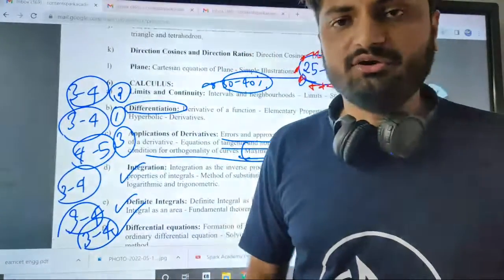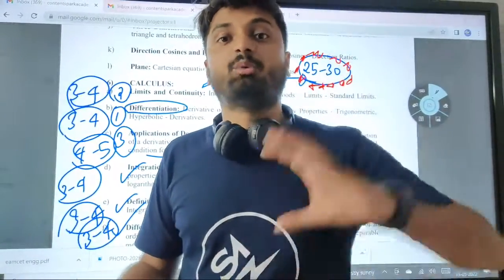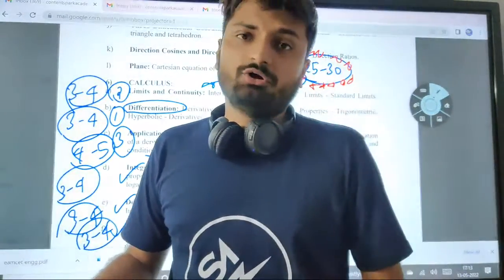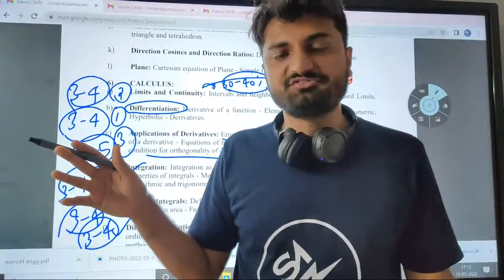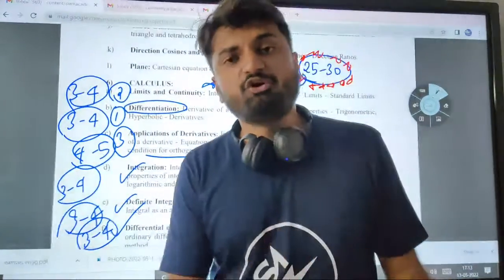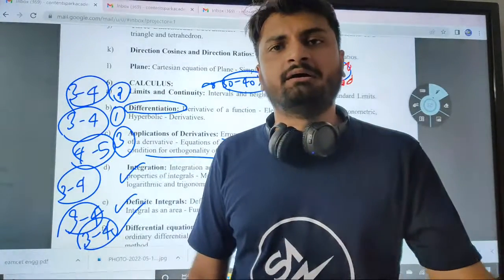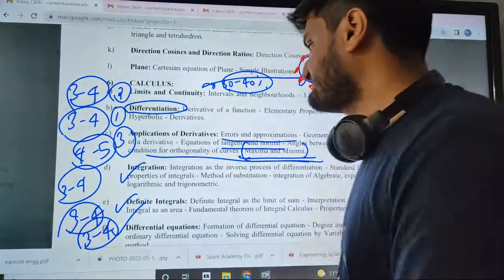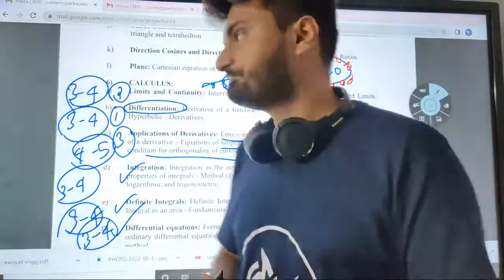And again, as I told you, in the last couple of years we observed that in a few slots they get more questions in geometry. 20 is the bare minimum which you can expect in calculus, sometimes 25 as well. 20 to 25 is the average. In a few slots they might ask 30 in calculus, probably around 20 in geometry. So this is the weightage for the calculus chapter.